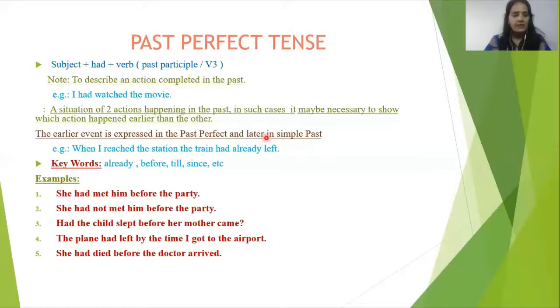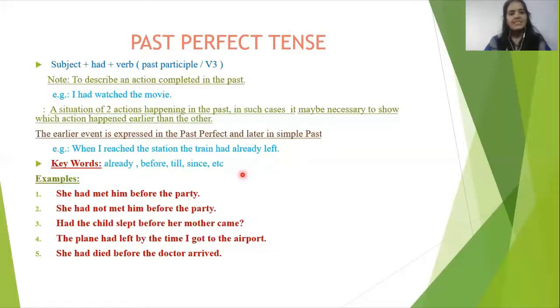Let's see here. When I reached the station, the train had already left. When I reached the station, simple past. What happened at that time or before that time? The train had already left. Already. It means this work was done. The train had left. This was already done. So the train had already left. We have to decide which work had already been done. Already, before, till, since, etc. These are the keywords by which we can recognize the sentence.